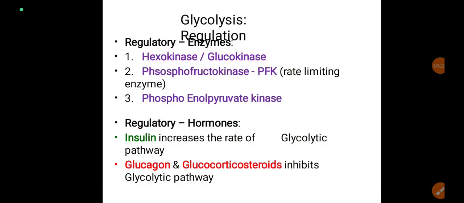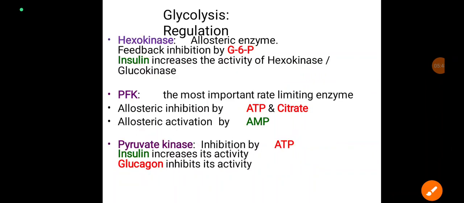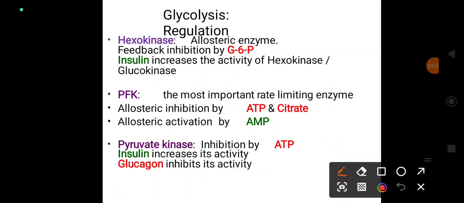So, the regulatory enzymes are hexokinase or glucokinase, phosphofructokinase and pyruvate kinase, and the hormones are insulin and glucagon. Hexokinase is an allosteric enzyme which is inhibited by glucose 6-phosphate, and insulin increases the activity of hexokinase or glucokinase.